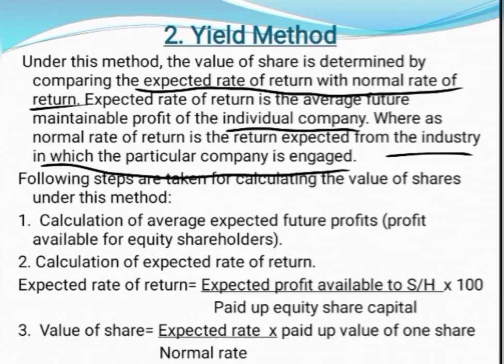For example, the normal rate of return for an automobile industry is 10%. You have a company which is operating in the automobile industry and you have an expected rate of return of 15%. So here the normal rate in the automobile industry is 10%. It is the same for all the companies which are engaged in the automobile industry. So whether it is your company or your competitor's company, the normal rate of return of 10% is the same for all the companies.